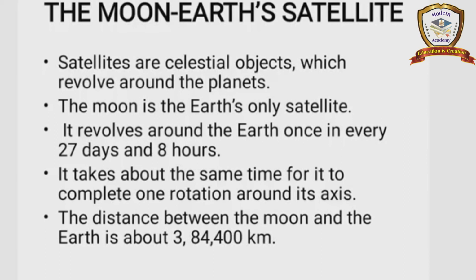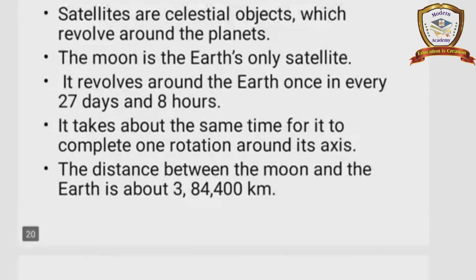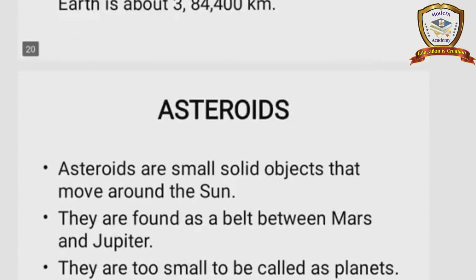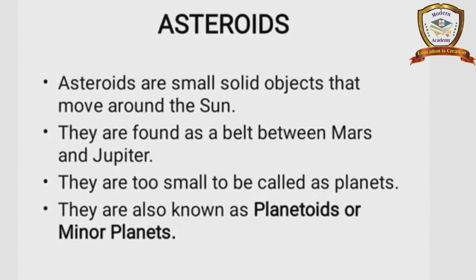See the first point. The satellites are the celestial objects which revolve around the planet. And second point, the moon is the only satellite of the earth. Third point, it takes around 27 days and 8 hours for the revolution. Fourth one, it takes the same time to complete one rotation on its axis. And fifth point, the distance between the moon and the earth is 3,84,400 km. Next, asteroids. Asteroids are small solid objects that move around the sun.